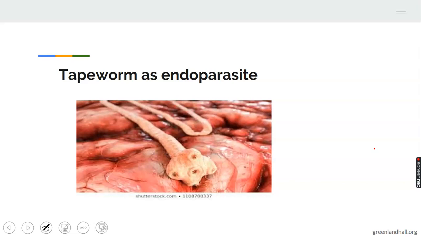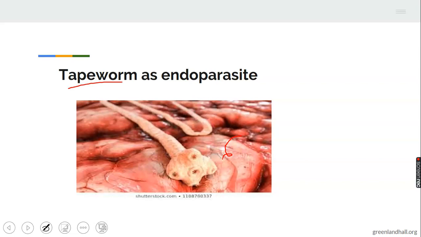Let's quickly look at tapeworm as an endoparasite. This is a very good picture of a tapeworm. Tapeworm is a two-host parasite in which man is the primary host, while cow and pig are the secondary host.